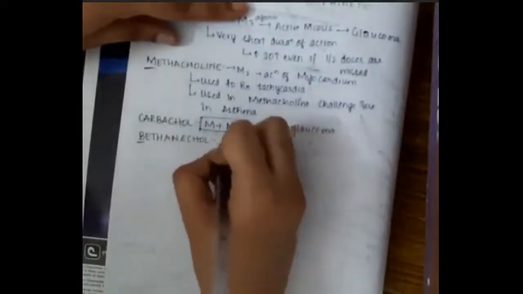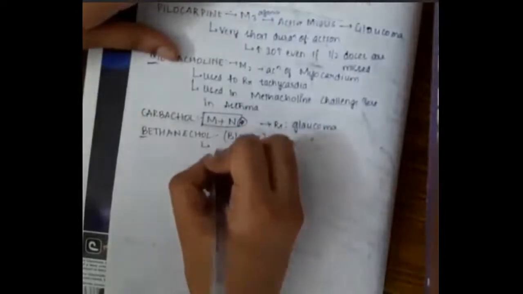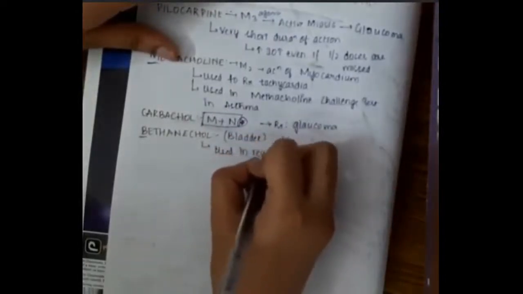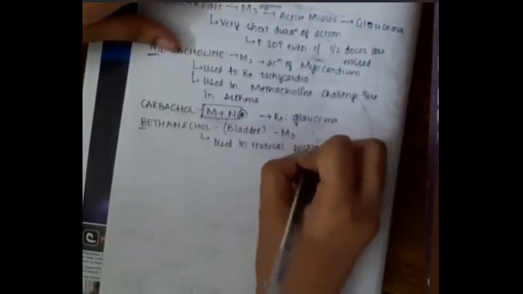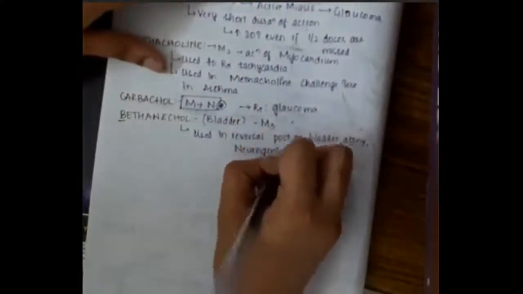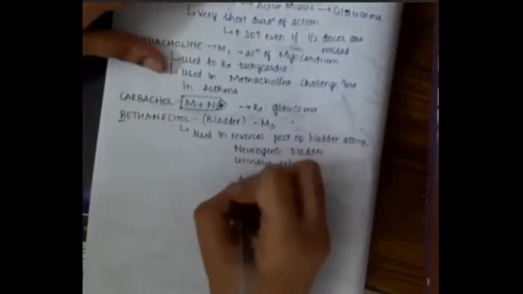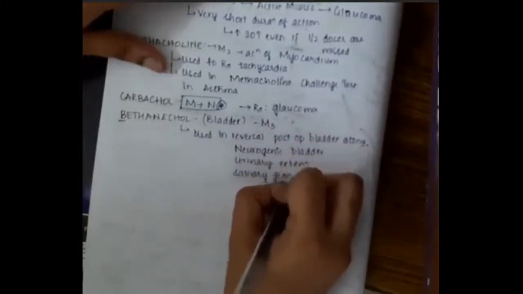Bethanechol, which is for bladder: B for bladder, bethanechol for bladder. It acts on M3 receptors, and bethanechol is used in the reversal of post-operative bladder atony or neurogenic bladder. It is used in reversal of post-operative bladder atony, neurogenic bladder, urinary retention and salivary gland malfunction. In these situations we use bethanechol.